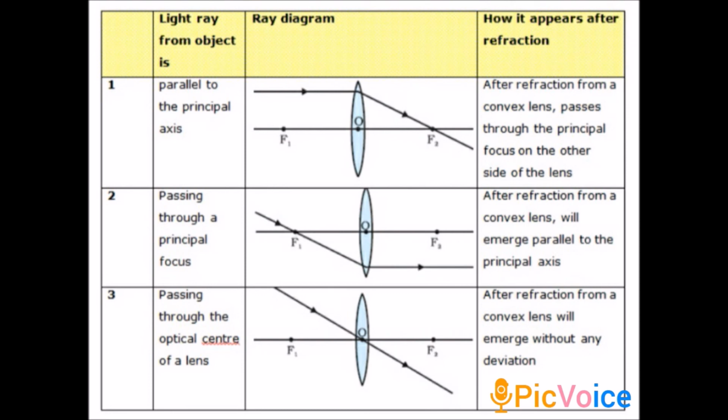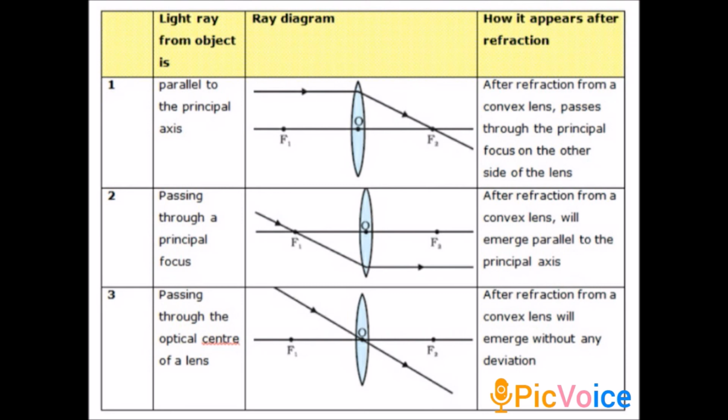And the third rule is rays passing through or directed towards the principal focus. See the first case, the convex lens. The ray coming from the source passes through the principal focus and strikes the lens.